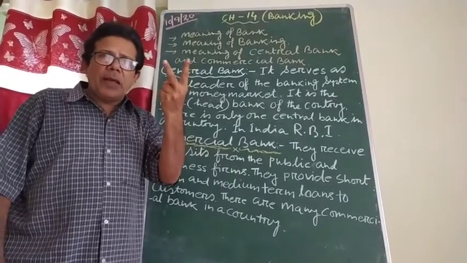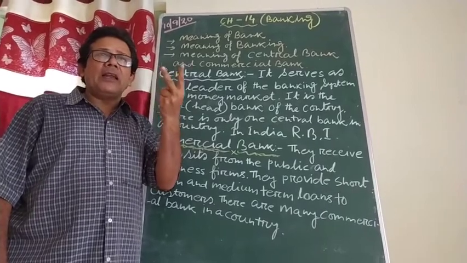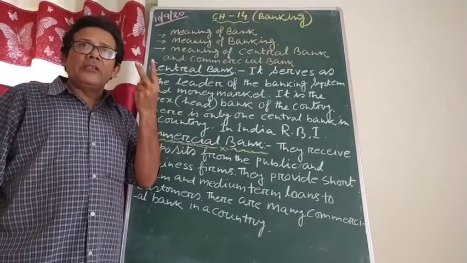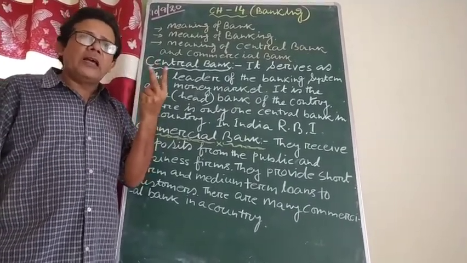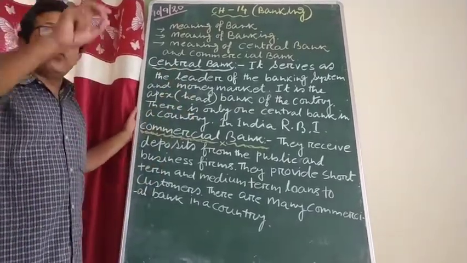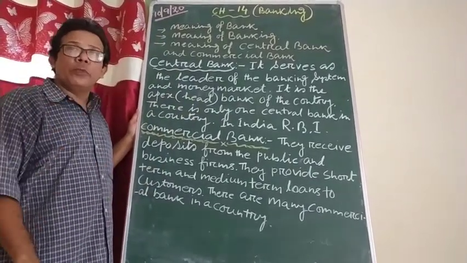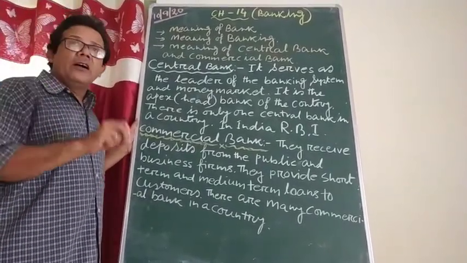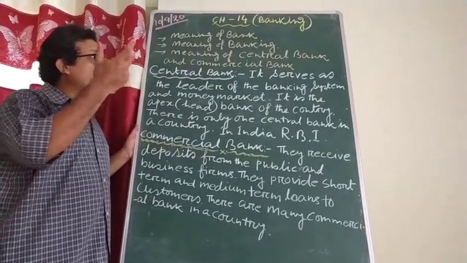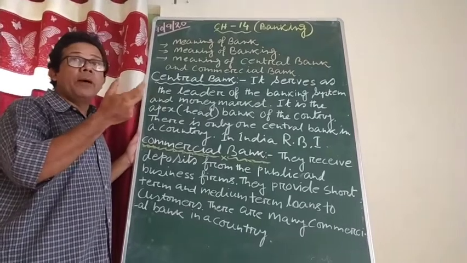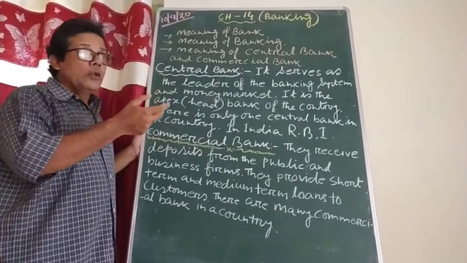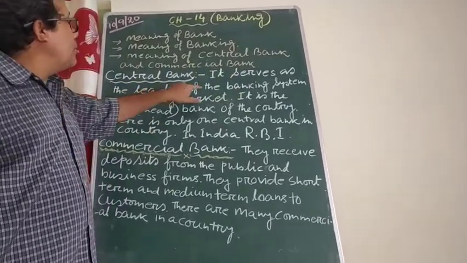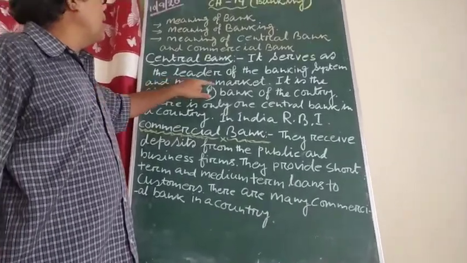Second thing, what is happening in the central bank? The central bank is not directly related with the public. That means the public like you and me, or an institution like any business firm, do not go directly to the central bank to deposit money or to take a loan from there. Yes or no? So what is the central bank? Central bank is basically the leader or head of all the banking system and the money market. Once more, it serves as the leader of the banking system and money market.